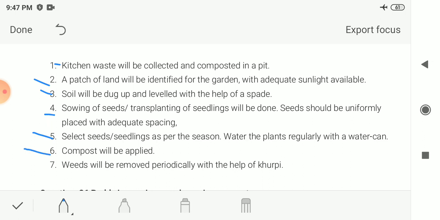Next is, compost will be applied. As our manure is now ready, the manure and fertilizer should be applied to the plants. Last one is, weeds will be removed periodically with the help of a khurpi. Now with the crop, some undesirable plants will also grow, so these weeds will be removed from time to time with the help of a khurpi. So these are some of the steps by which we can raise a garden in the school premises or in the area around your house.